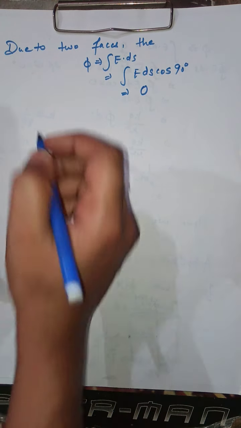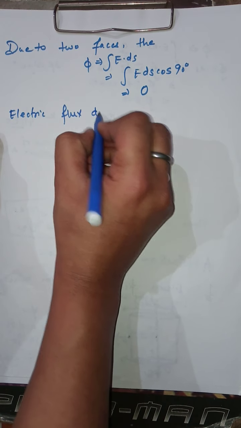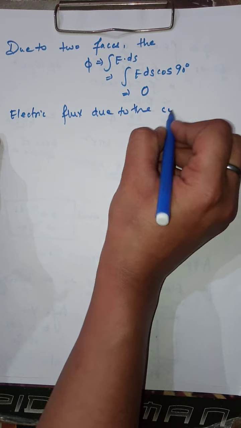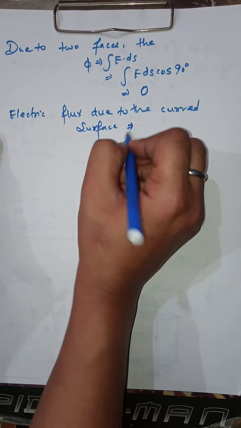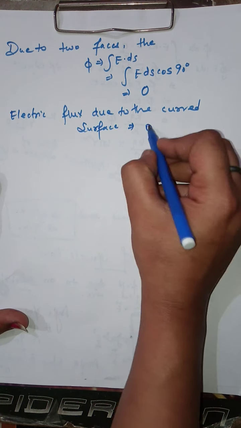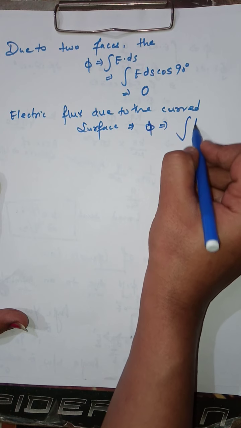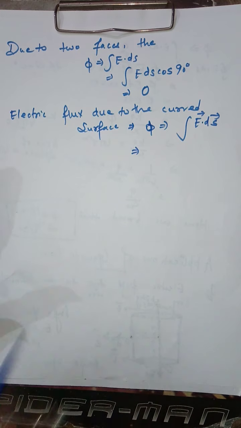Now, what is the electric flux due to the curved surface? The electric flux, denoted by phi, is equal to the integral of E dot ds. Don't get confused that I have written E and ds with a vector sign.